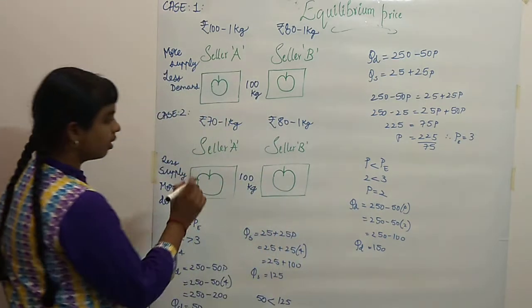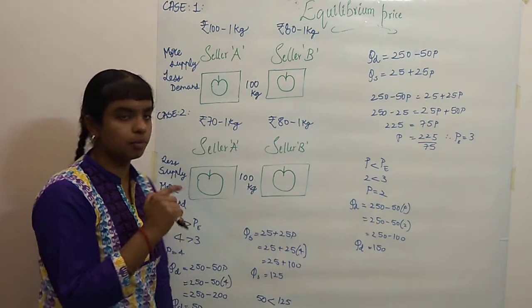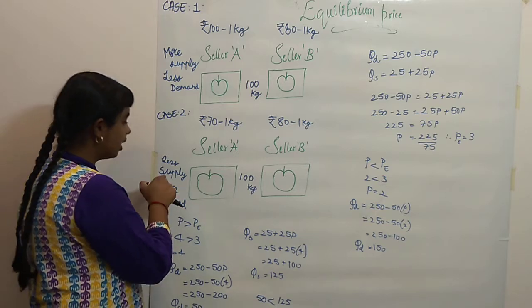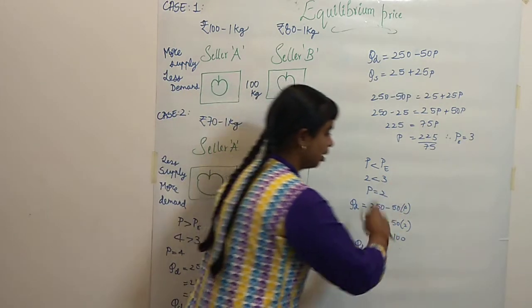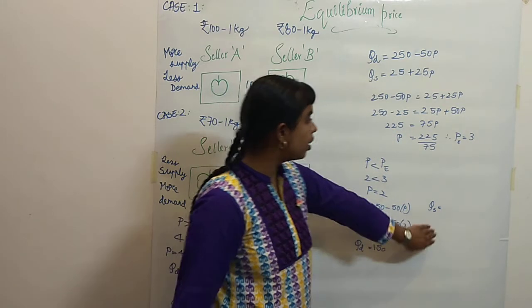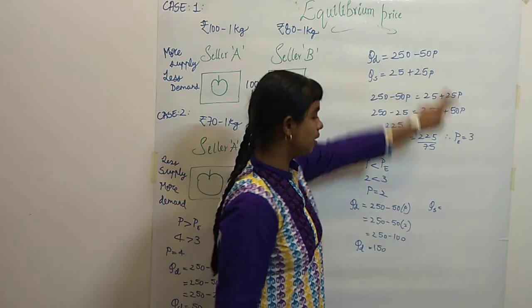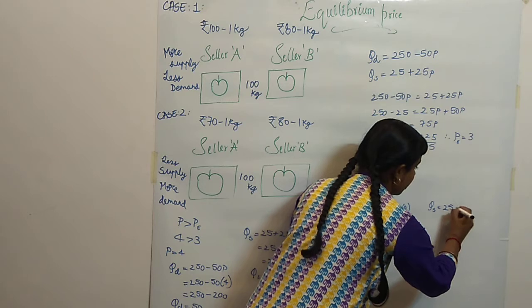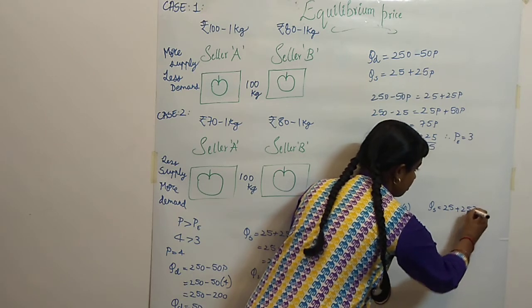Now what should we get when the price is less than the equilibrium price? We should get more demand and less supply. Now we'll calculate the quantity of supply. So quantity of supply is 25 plus 25P.